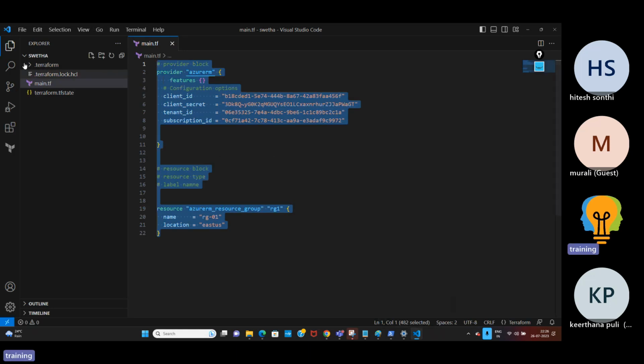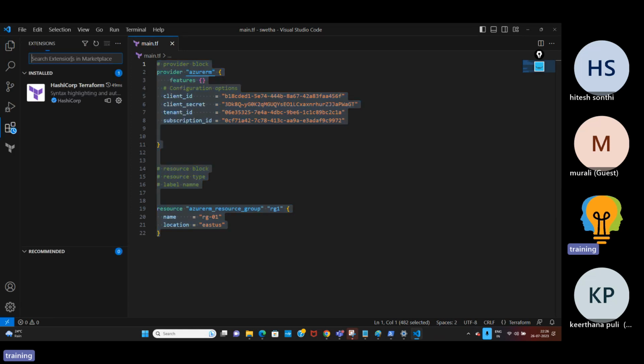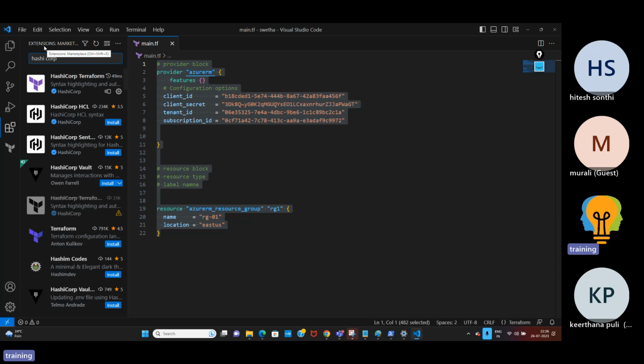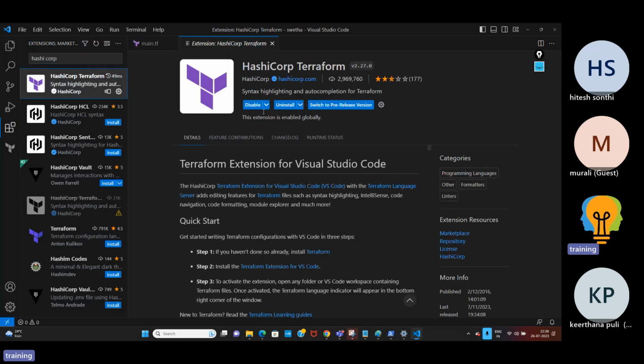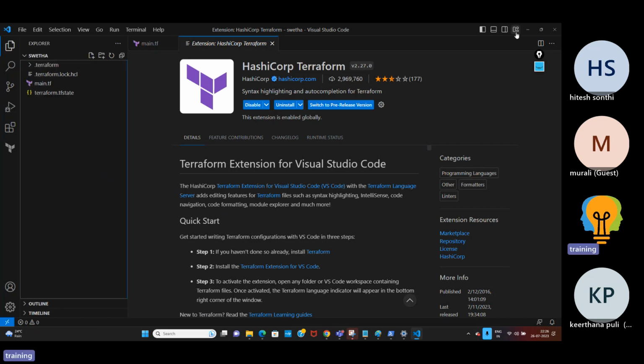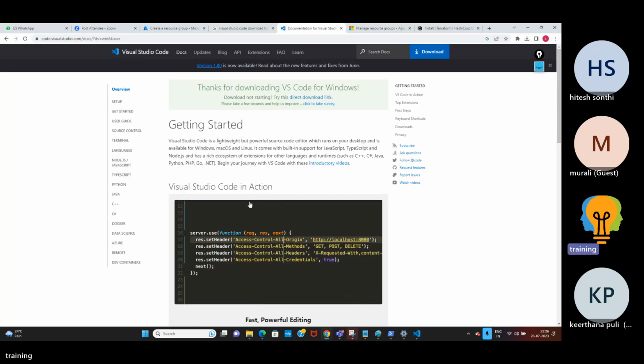Now, as soon as you open it, you install extensions. Click on the extensions icon and install the HashiCorp extension. Once you install HashiCorp, half of the work this extension will do for you. I can say the majority of the code this extension will help us with. Right now it is showing uninstall as I've already installed it, but in your scenario the install button will be enabled. Click on that. Then close it. Now I'll let you know the process of Terraform.